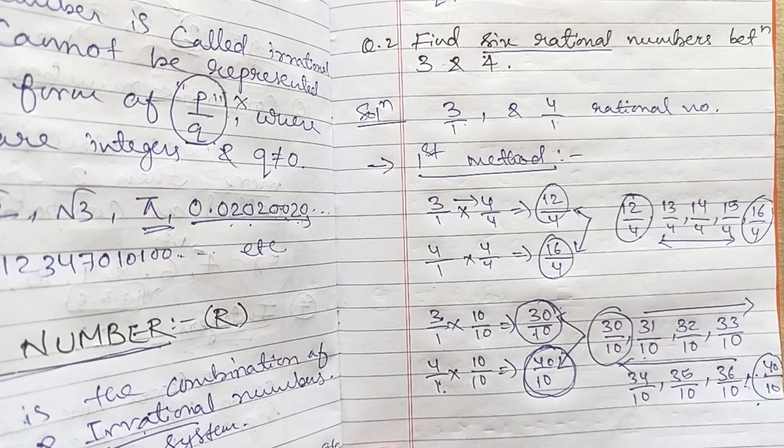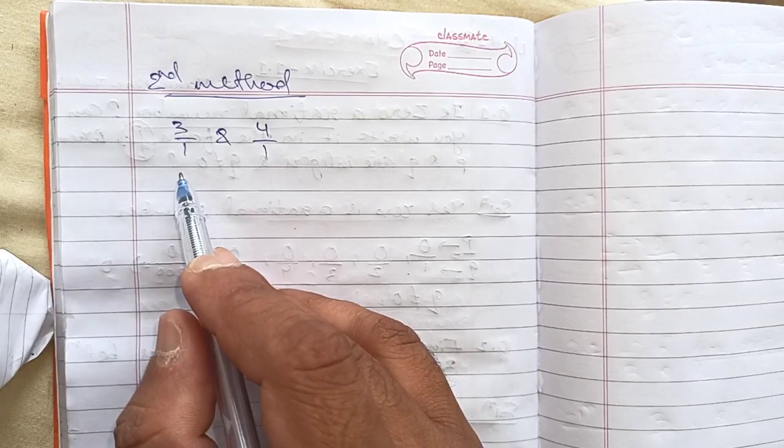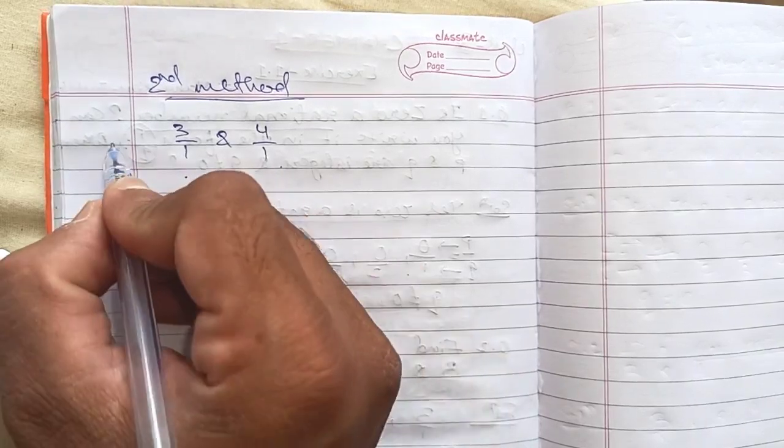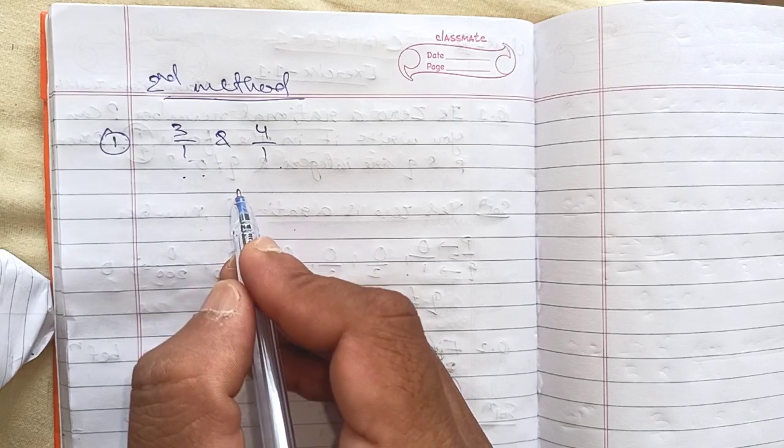One more method I will explain. In the second method, you have to add both the numbers given in the question, and you have to divide by 2.